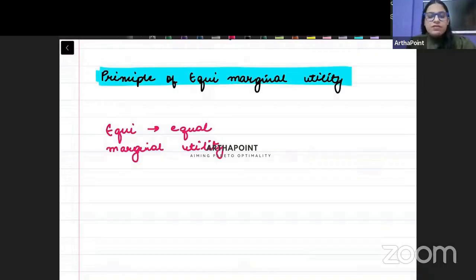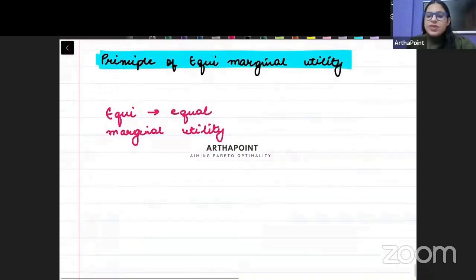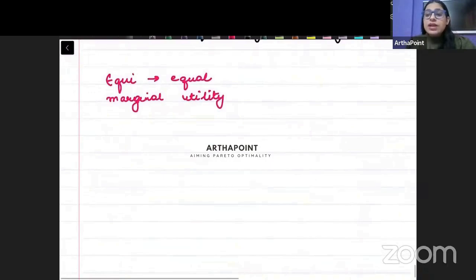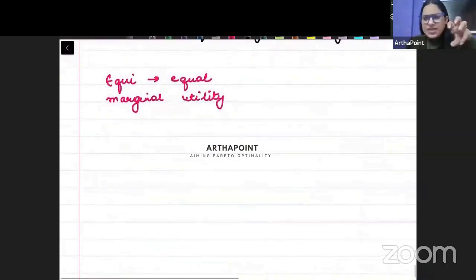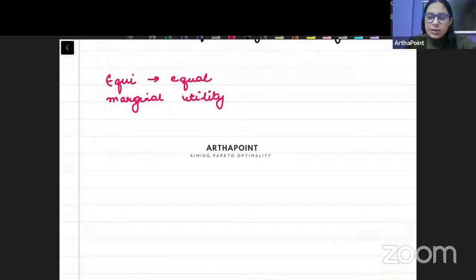Now, when we talk about the law or the principle of equi-marginal utility, it states that the consumer will distribute his income. जो भी पैसा money है consumer के पास, the consumer will distribute his money in such a way that the utility derived from the last rupee spent on each good is equal.